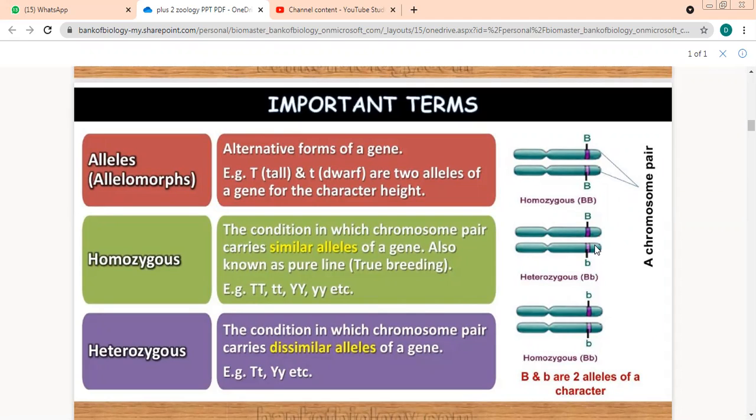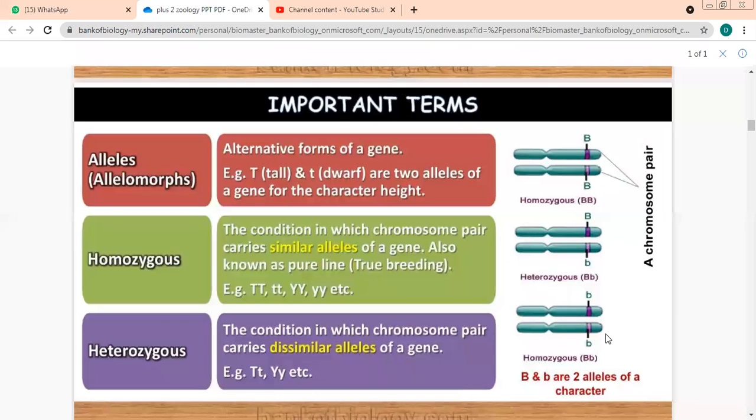What condition will you call this? Heterozygous. Yes, this is heterozygous. What about the third one, beta? This one? Homozygous. This is again homozygous.